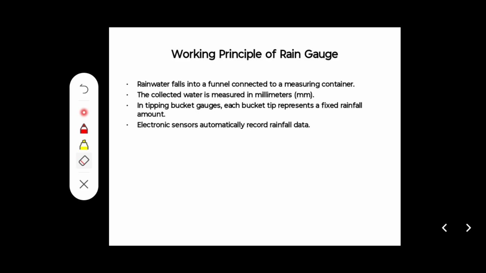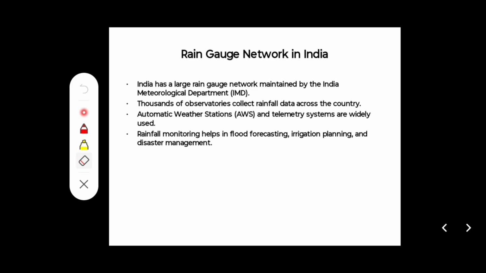And now the rain gauge network in India. It is a large network; India has very vast, wide rain gauge coverage. The rain gauge network depends on many things. The World Meteorological Organization recommends the following densities.